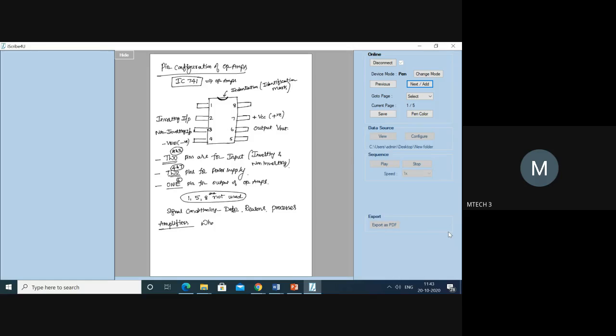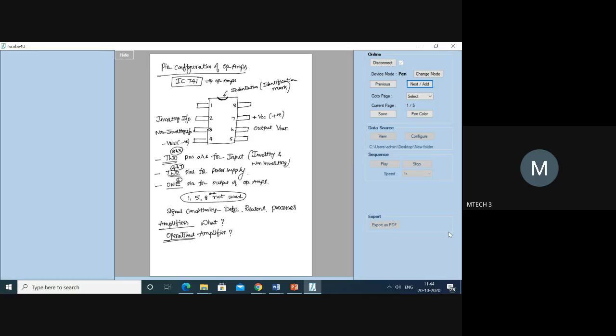What is an operational amplifier? We discussed what an amplifier is, then we came up with the word operational amplifier. Why do we use the word operational here? We use the amplifier to carry out mathematical operations, like addition, subtraction, division, differentiation, integration. That's why we call it an operational amplifier.